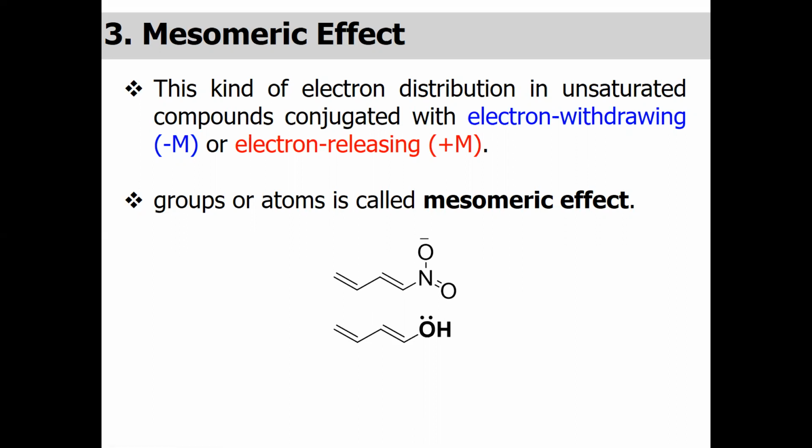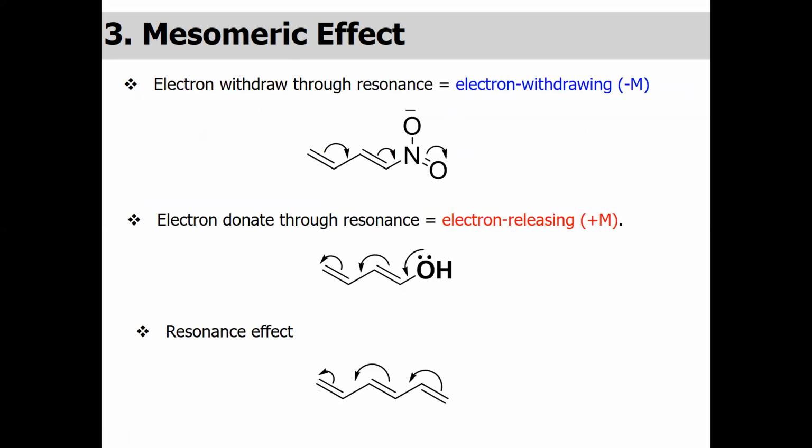Sometimes we call it the electron donating group. Now the third example, there is no hetero group, but we have the delocalization of pi electron. This is an example of the resonating effect, the pure resonating effect, while these two examples are the mesomeric effect. Though resonance is involved in these two examples as well, this resonance involved the hetero group as well. Now, this is the detail we have discussed in the previous slide.